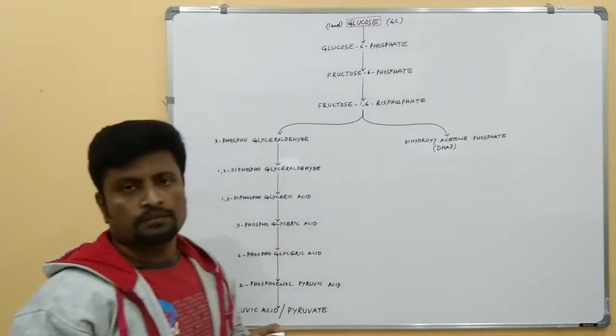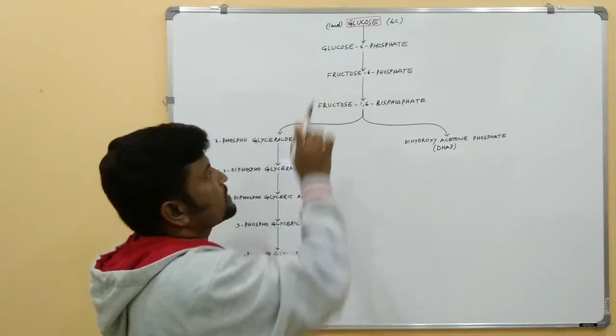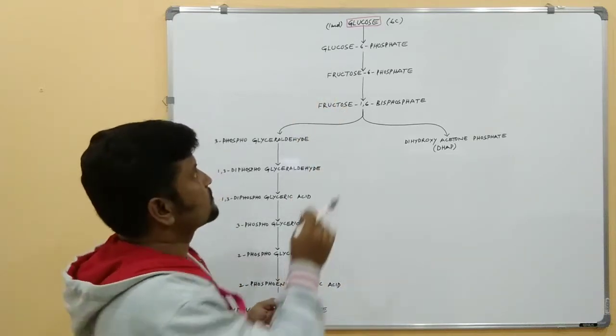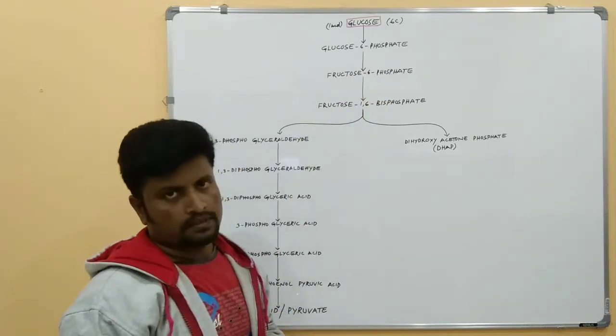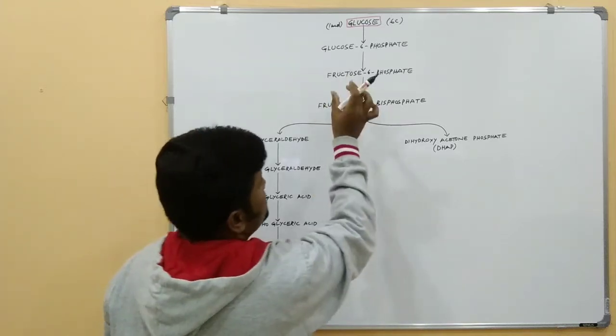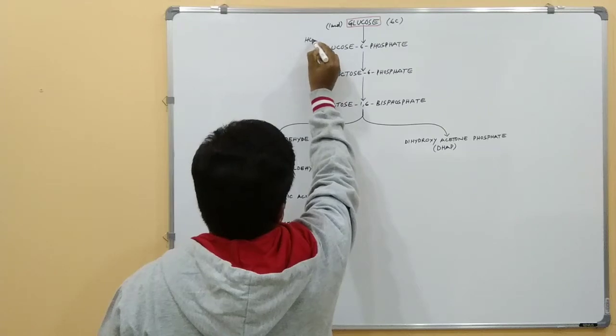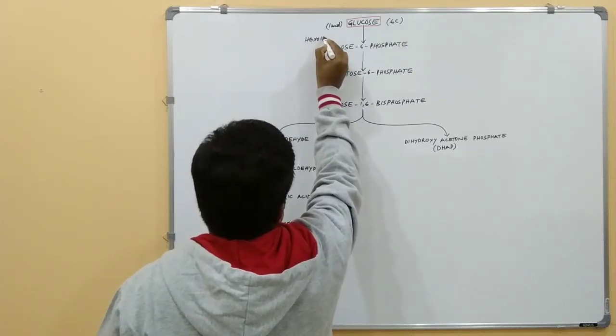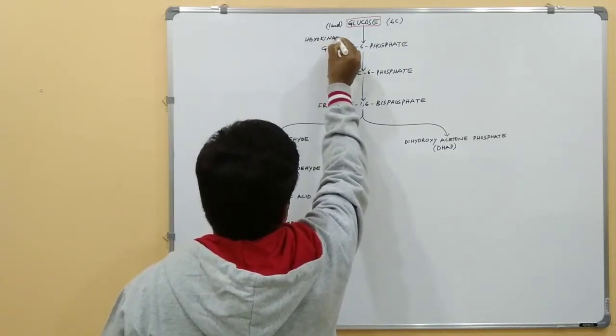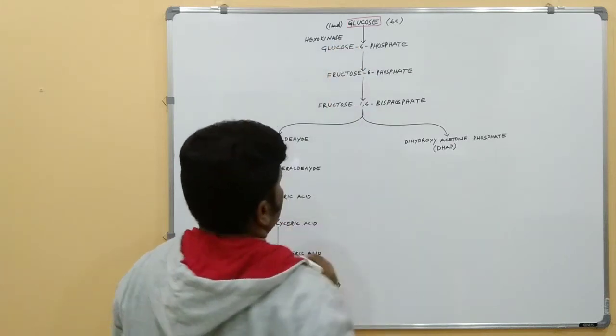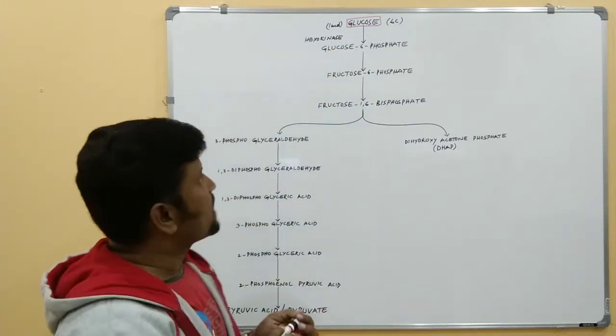So in the first step, the phosphorylation of glucose converts it into glucose 6-phosphate. This reaction is catalyzed by an enzyme called hexokinase.